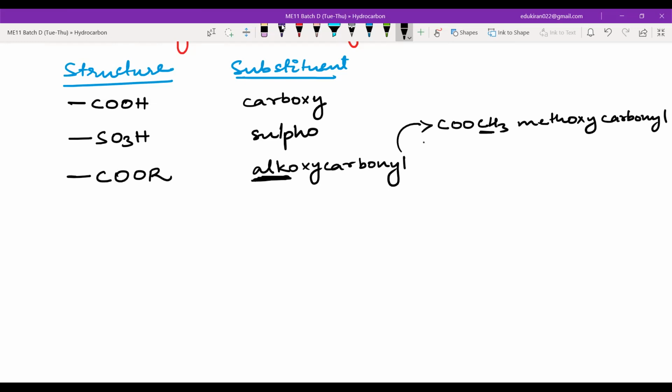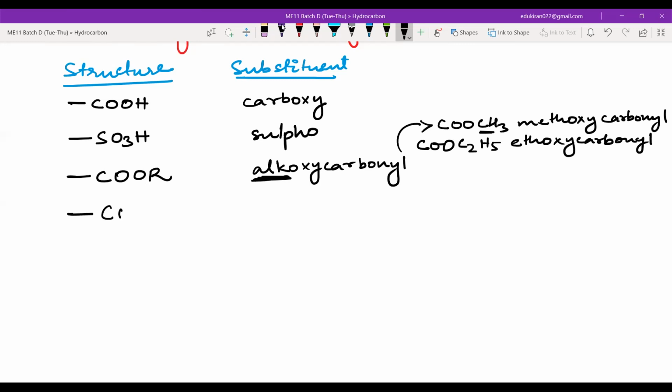If you have COOC2H5, this will be named ethoxycarbonyl. So you get the idea. Alk means whatever alkyl group is present here, that would be named as alkoxy. After that, what do we have?